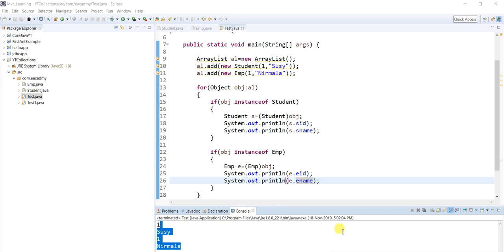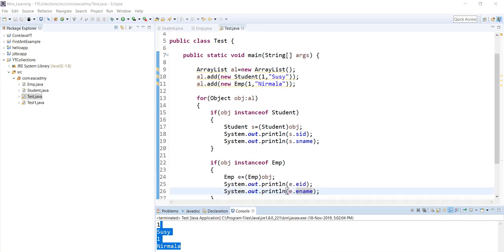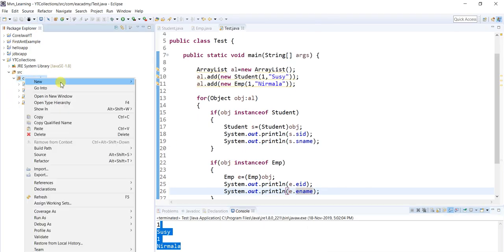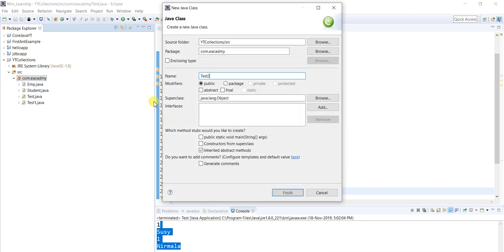It's taking a lot of time, so nowadays we are not doing the coding like this. We are using generic concepts. This is without generics. Let me do the same code with generics. How will the generics work? If you are not saying anything, the return type is object, which you are typecasting to student in different places. So how will I do that with the help of generics? Let me take a different class, test3, and a main method.